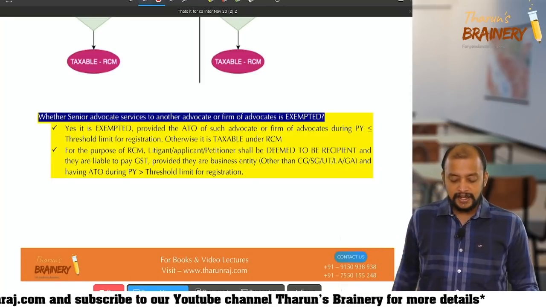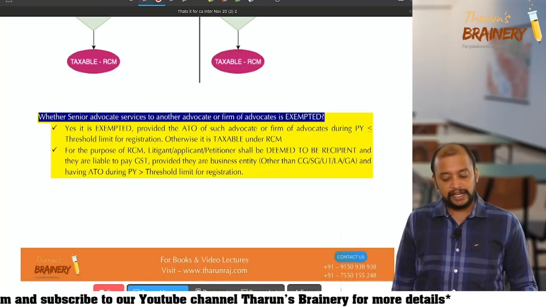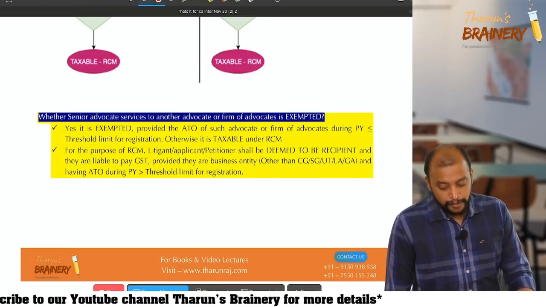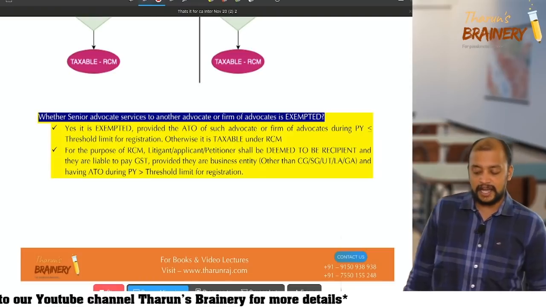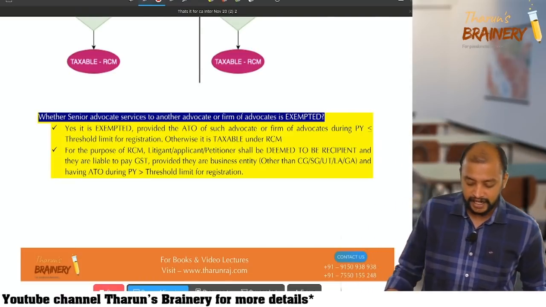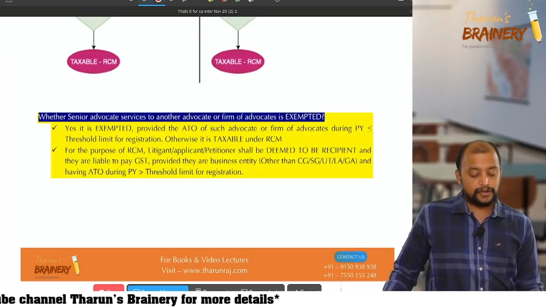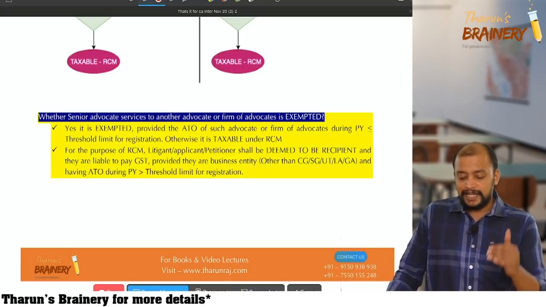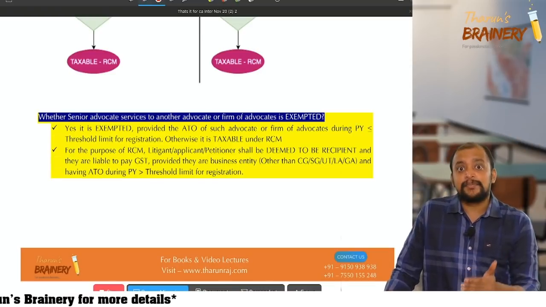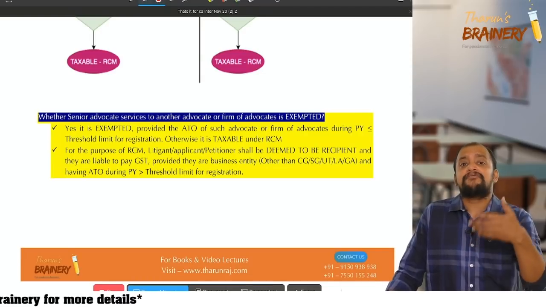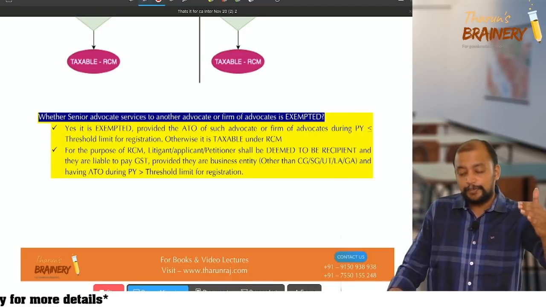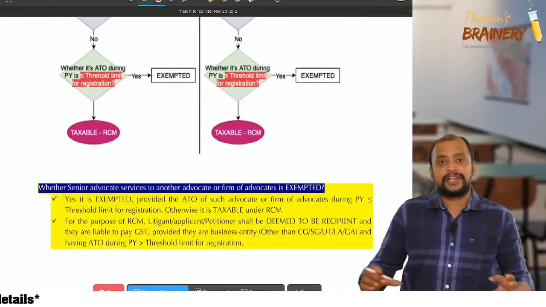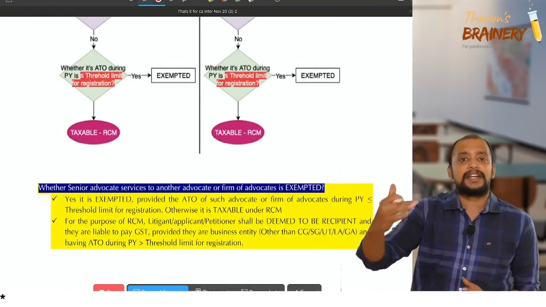Okay, so please see, for the purpose of RCM, litigant or applicant or petitioner shall be deemed to be recipient and they are liable to pay GST provided they are business entity other than central government, state government, union territory, local authority or government authority, and having aggregate turnover during previous year exceeding the threshold limit for registration. Now, you please go through this once. Meanwhile, I'll just take information to explain it to you. Please read it once. These two charts and this explanation, we will take some illustrations to understand this concept.